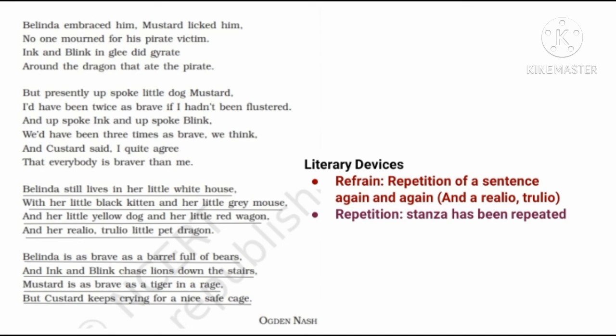At last, the poet used the same lines again to show that after this terrific episode in which the dragon was the hero, all the other characters still undermined him by saying that they were more powerful than him and could have handled the situation in a much better way. The poet says that life started again in the same manner. Belinda still lives in that little white house with Ink, Blink, Mustard and Custard, and all of them are very brave, whereas the dragon is still a coward who always wants to stay safe in his cage.